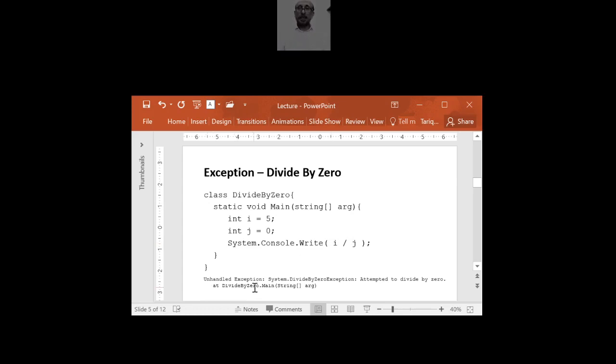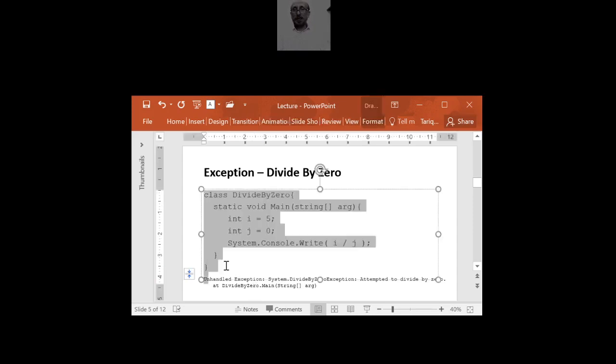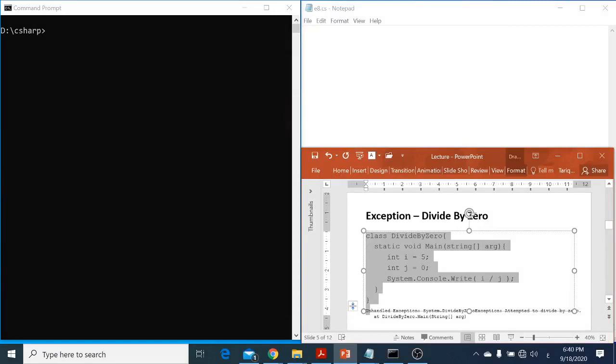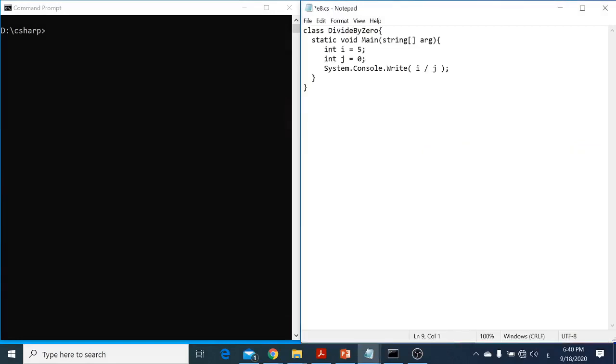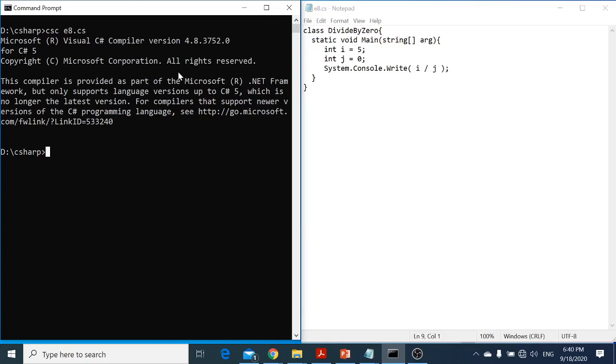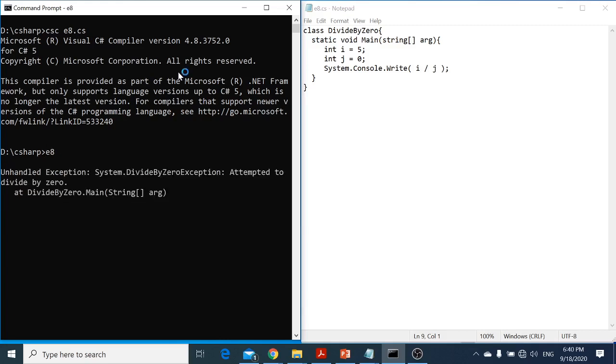So let's copy and paste this code, a simple code, and put it into my notepad, and I save it and I can compile it. CSC e8.cs is the name of the program. Compile it, and now I can run the program. So it will give me an error message.